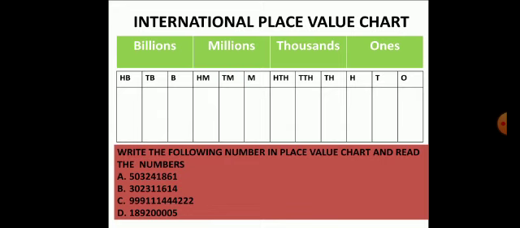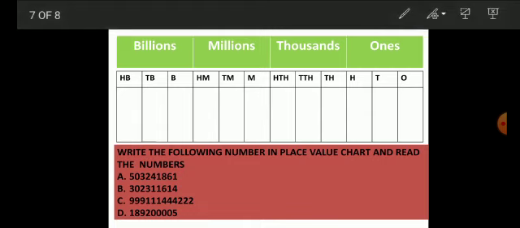Next, the international place value chart. Write the following numbers in the place value chart and read the numbers. Now I show you one example of how to solve. The first number, you come in from the right hand side: 1, 6, 8, 1, 4, 2, 3, 0, 5.